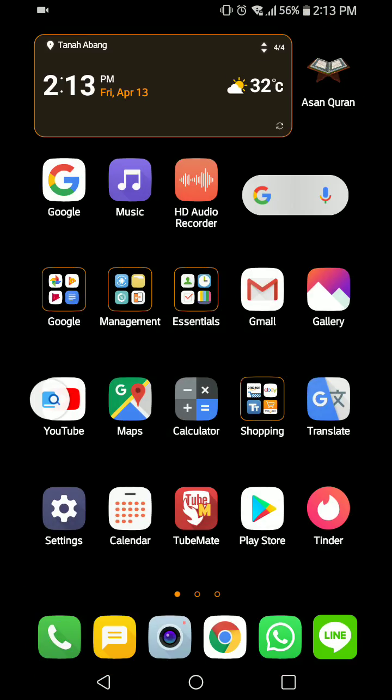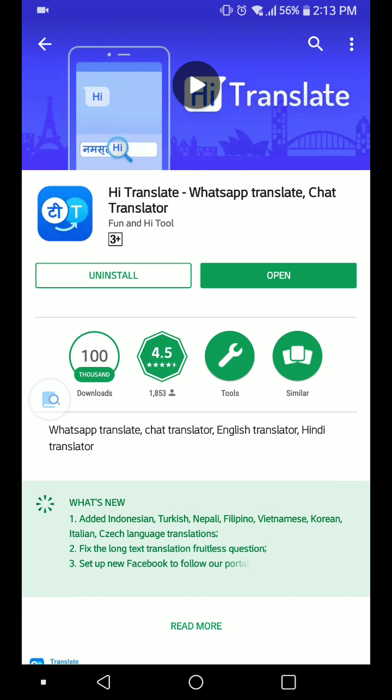So I mean, this app is very good, and I just want to introduce this app called Hi Translate. You should install it, and it's very useful.